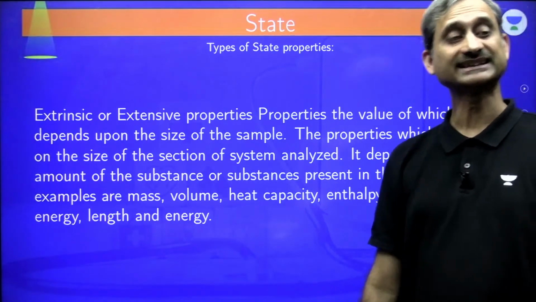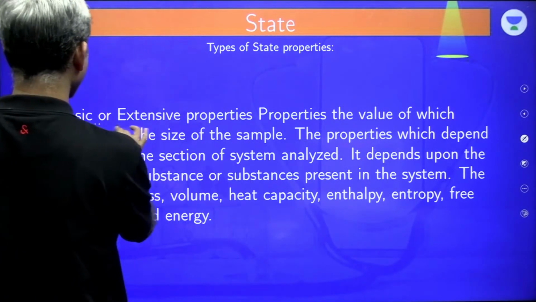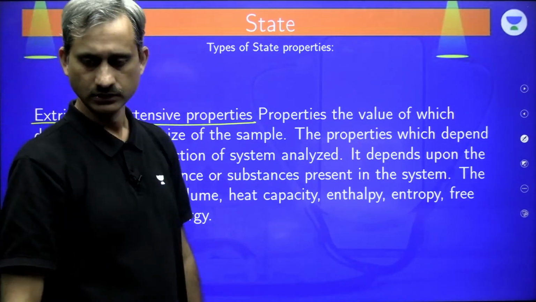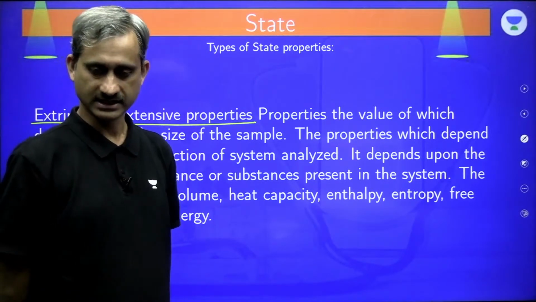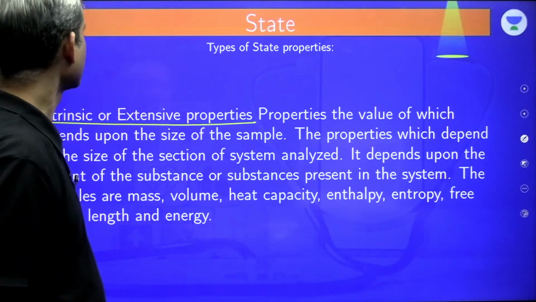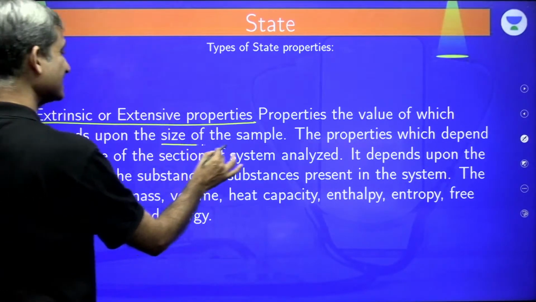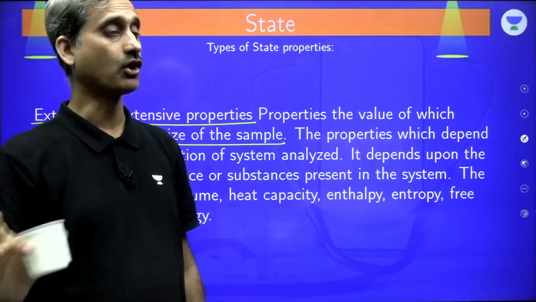Now, we talk about the types of state properties. That is, extrinsic or extensive properties. So, Anushka, your answer, extensive or extrinsic properties. The properties, the value of which depends upon the size of the sample. Let us say I have some water in this container.